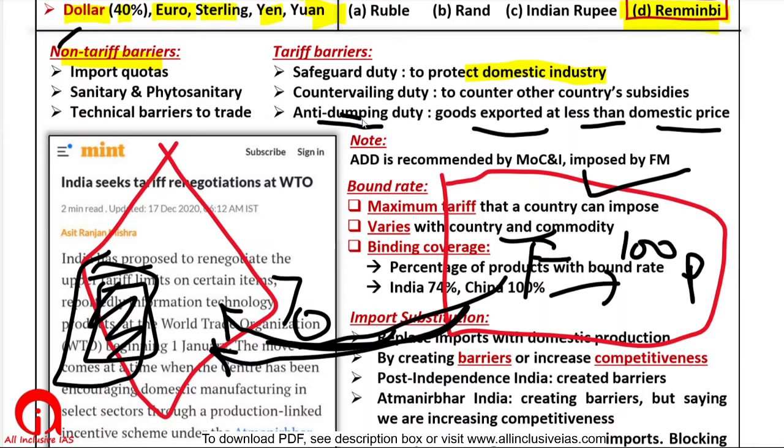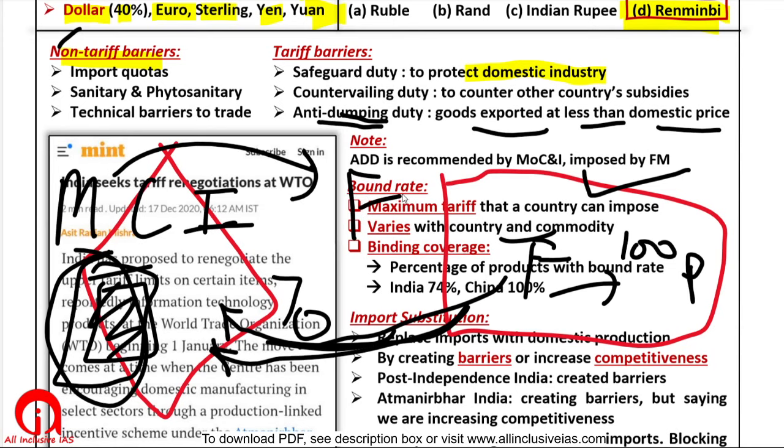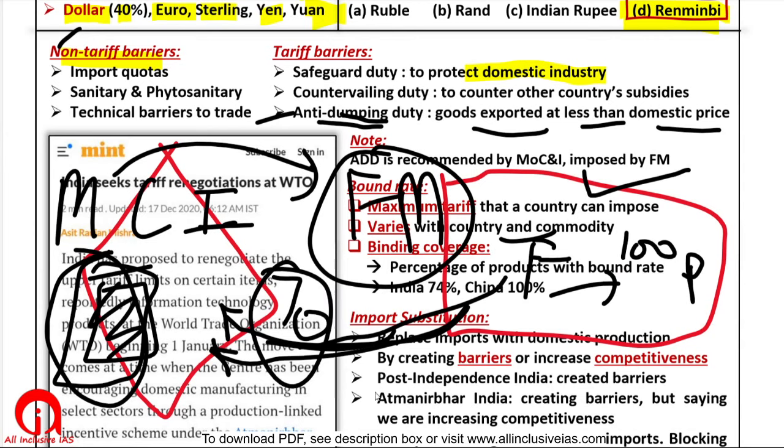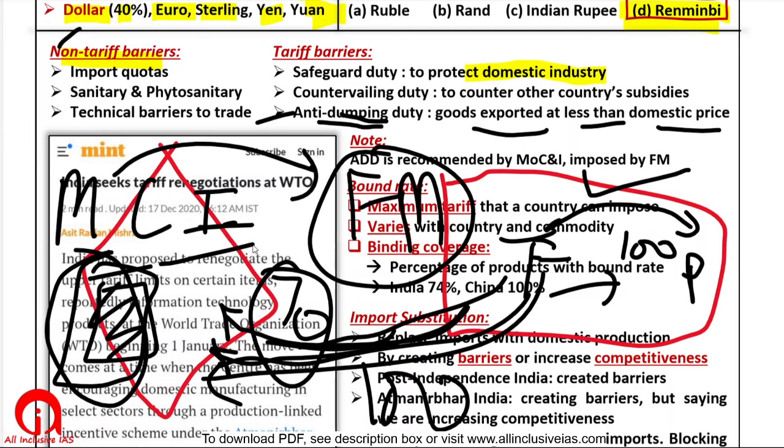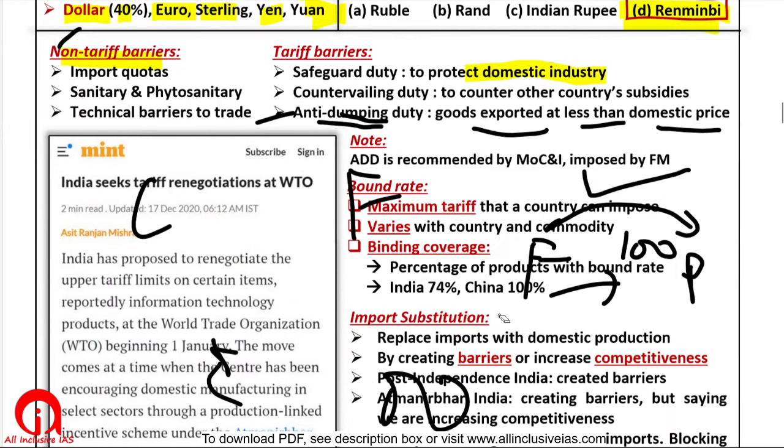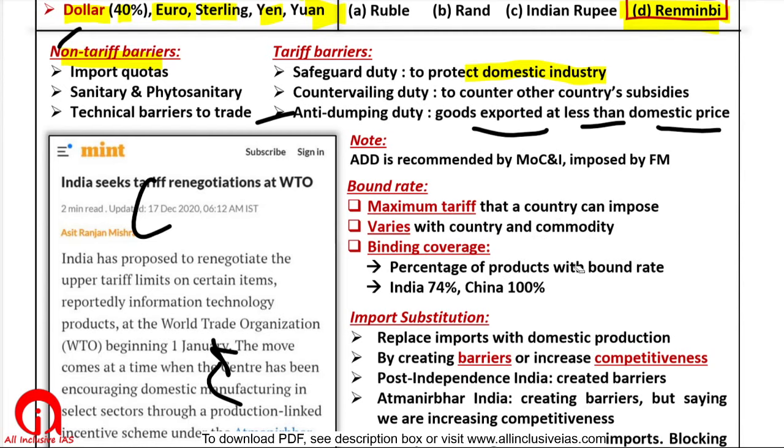Okay, dumping is done at a very cheap rate, right? So Indian industry will go to the Ministry of Commerce and Industry and complain. The Ministry of Commerce and Industry will go to the Finance Ministry, and the Finance Ministry will impose anti-dumping duty so that this 70 rupees again becomes 100 rupees. Okay, China's companies are selling at a higher price to their domestic market, but at a cheaper rate to India. Why are they selling at a cheaper rate to India? Because they want to maybe destroy the Indian factories, Indian industries. Okay, so then we will impose the anti-dumping duty.